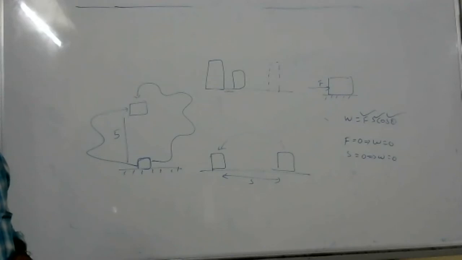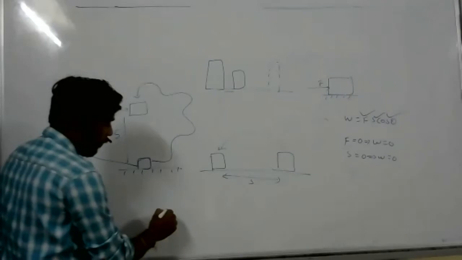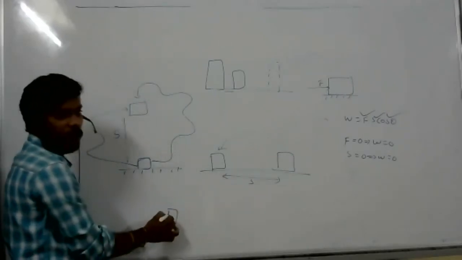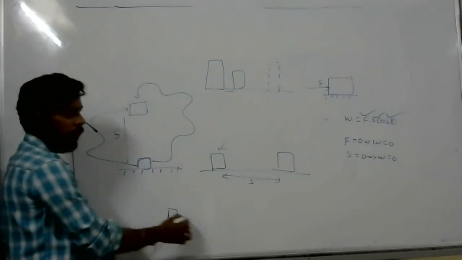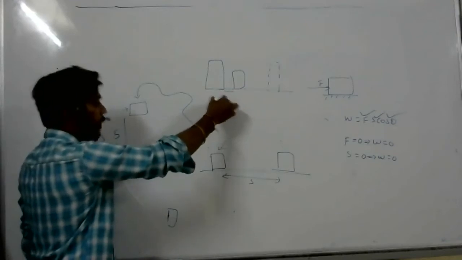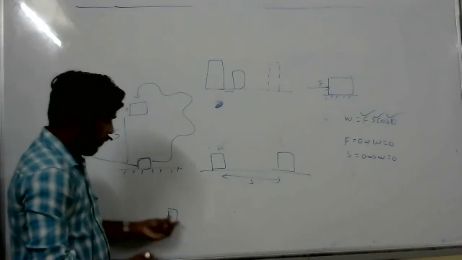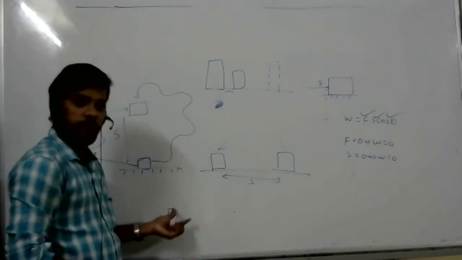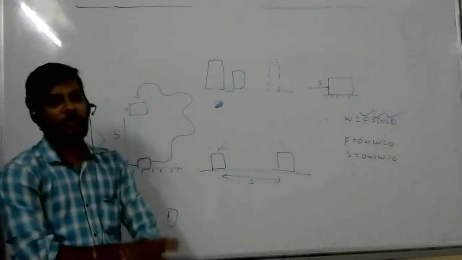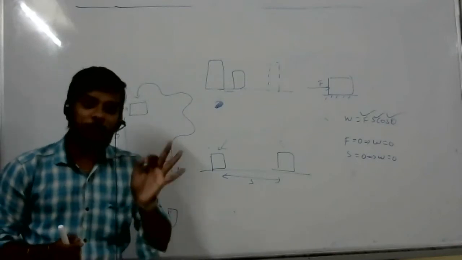Okay. So round trip in the sense of displacement, right? Round trip means suppose I have taken the body here. If I place it somewhere, again if I place it here only. I can place this box anywhere. Again, if I place that box from here to here, that is only a round trip. You have taken displacement as zero, right? Displacement is zero, no? That is only what you should remember. Displacement is zero only for conservative forces.